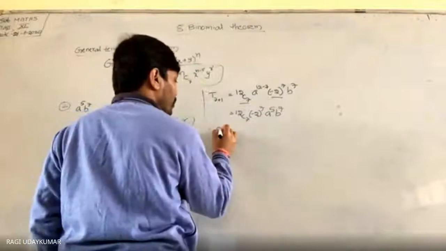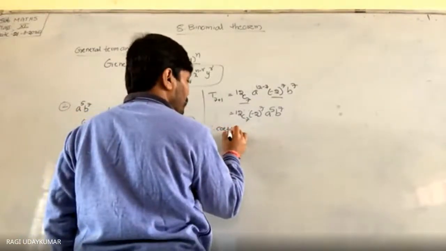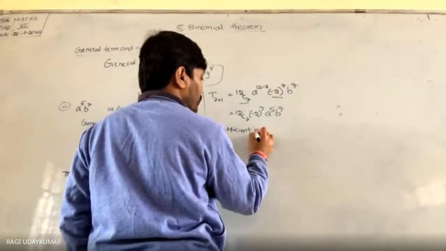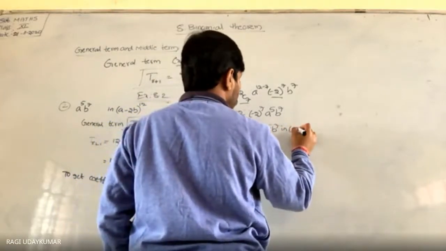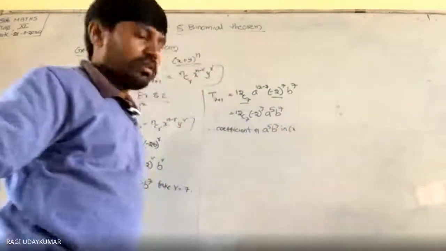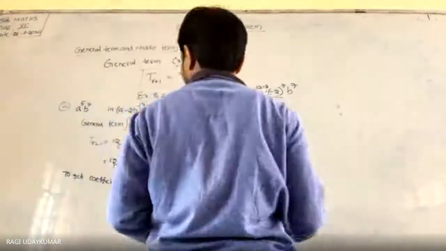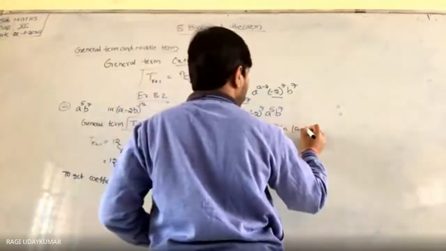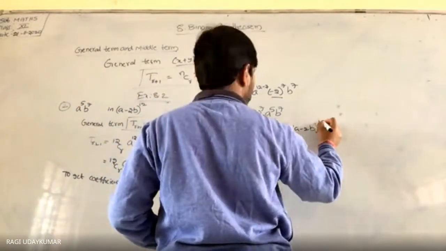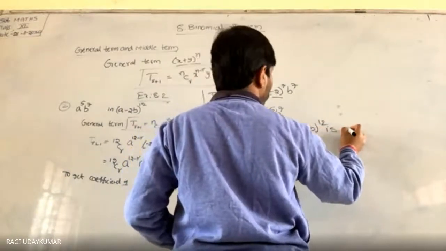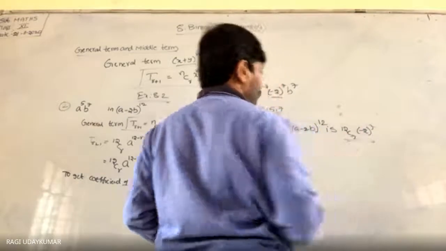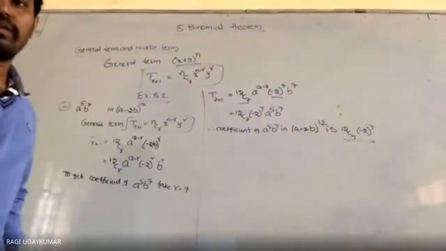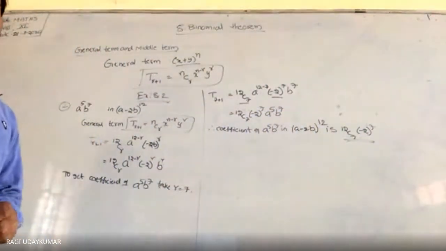Therefore, the coefficient of a power 5 b power 7 in (a minus 2b) whole to the power of 12 is 12C7 minus 2 to the power of 7. Did you understand?